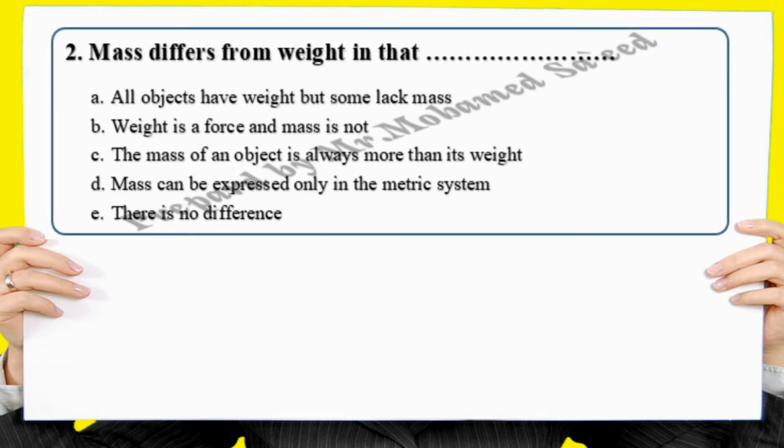Mass differs from weight in that: all objects have weight but some lack mass; weight is a force and mass is not; the mass of an object is always more than its weight; mass can be expressed only in the metric system; or there is no difference.